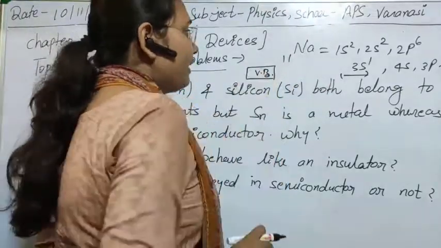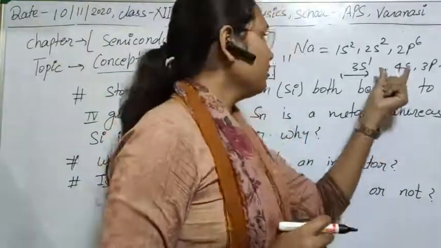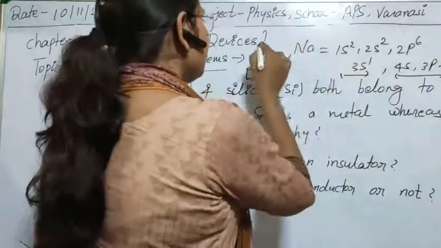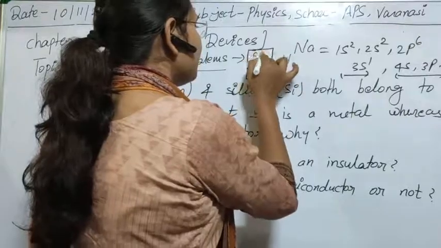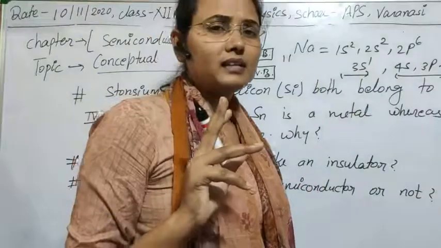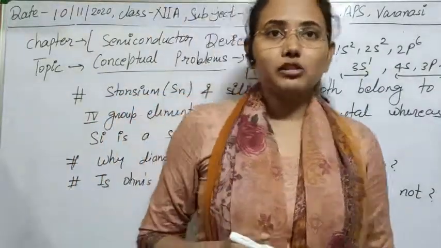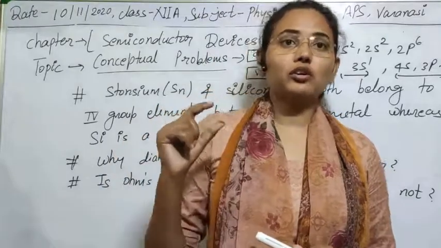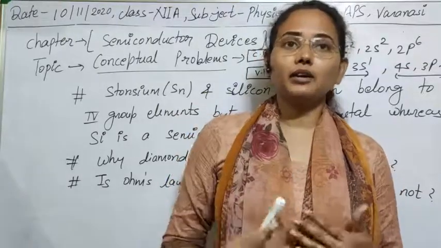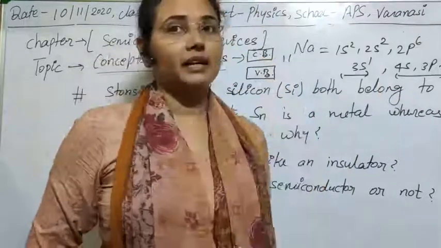Basically, a band of energy is obtained in the case of molecules, but in the case of an atom it can also be obtained. And as these energy levels are vacant, they are known as the conduction band. Clear? And you know that between any two levels, according to the Bohr model, electrons cannot revolve in every possible circular orbit, only in those circular orbits for which the angular momentum is an integral multiple of h upon 2 pi. So obviously there will be some gap between the conduction band and the valence band.